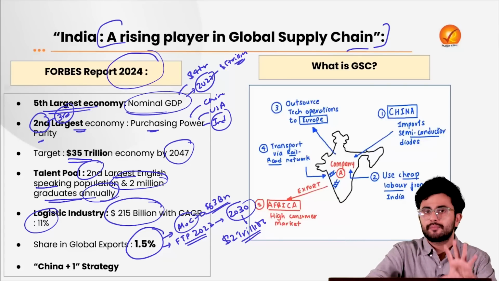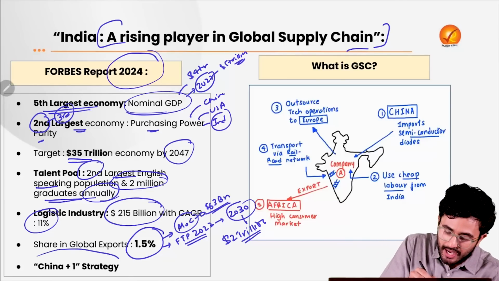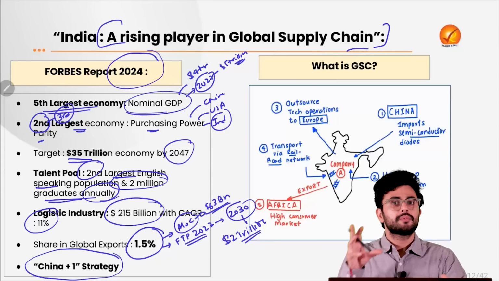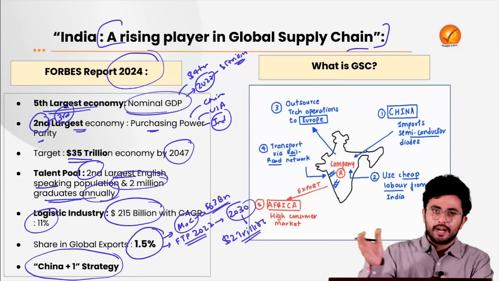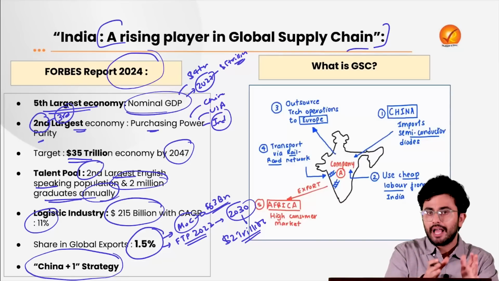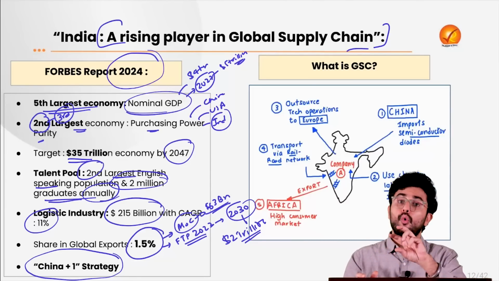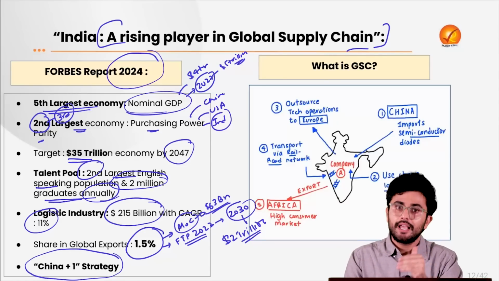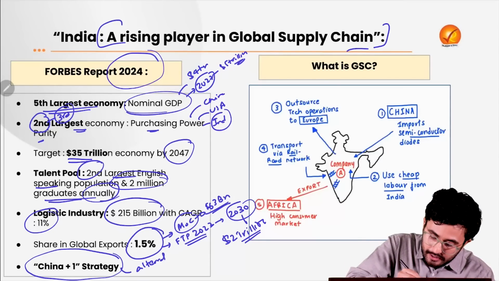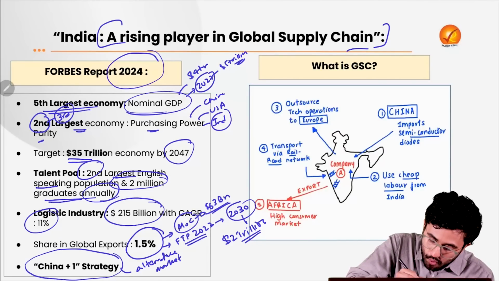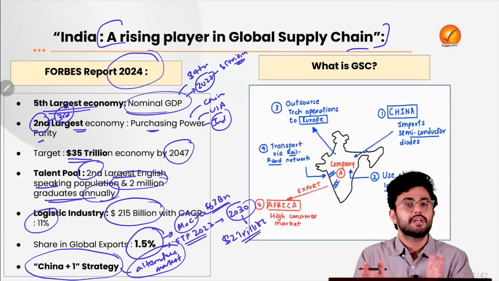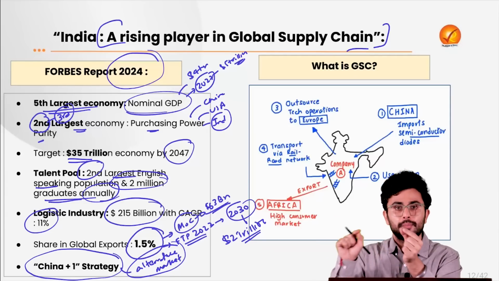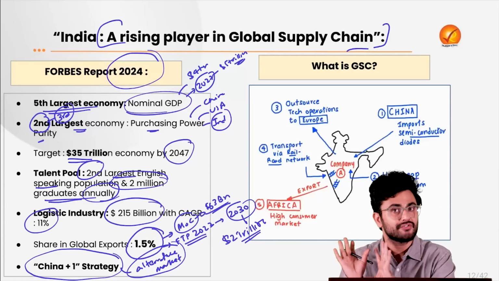Also, the report states that because many of the countries are following a China plus one strategy, it is actually beneficial for our country as well. So what is this China plus one strategy? When the pandemic started, many countries began to realize that they are over-dependent on China for the import of products. Thus, they started looking for an alternative market or source for the products they are buying, and this is where India can play a very important role. So decoupling or reducing the dependence on China stands for the China plus one strategy.